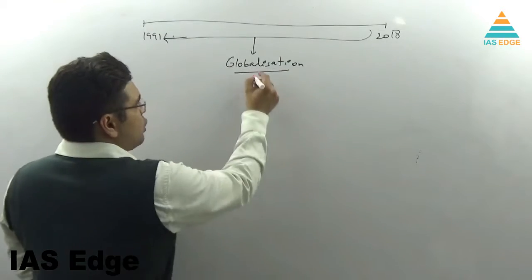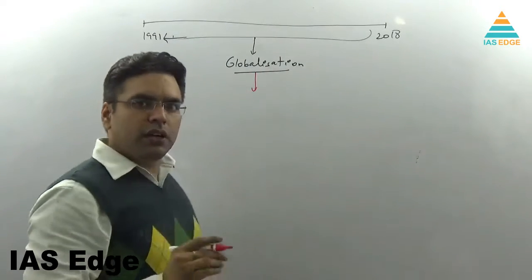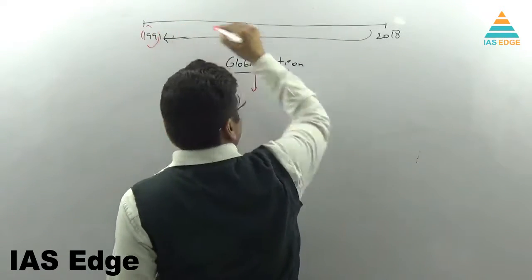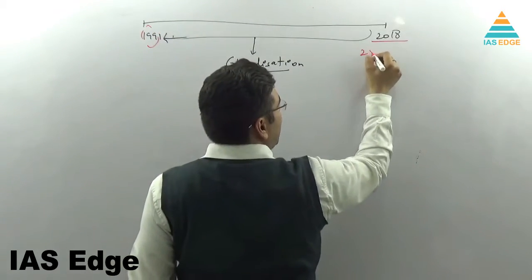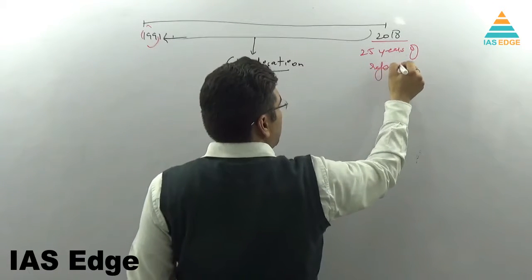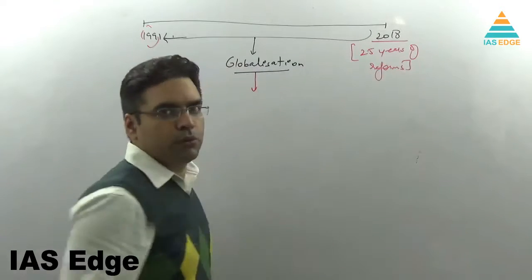Now globalization is a topic which is very important in the present context because the reforms were carried out in 1991 and today it's almost 2016. So 25 years of reforms have already passed. So we are in the silver jubilee of the reforms.